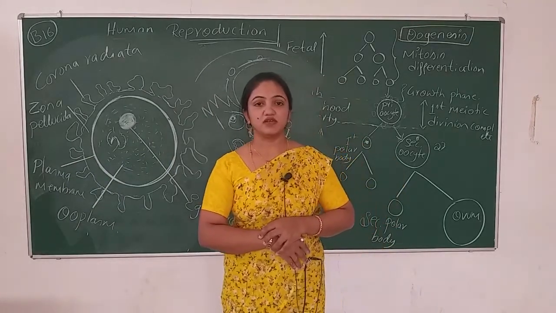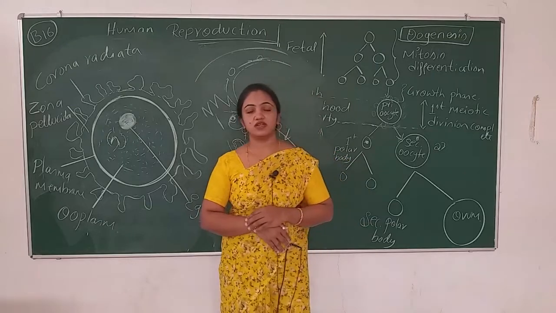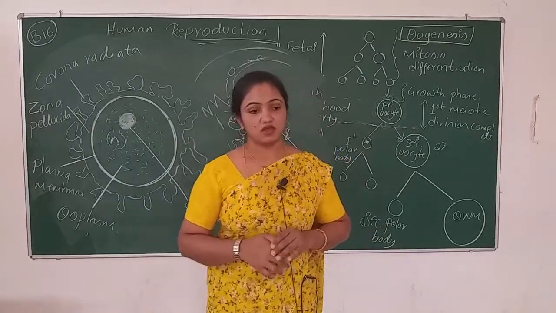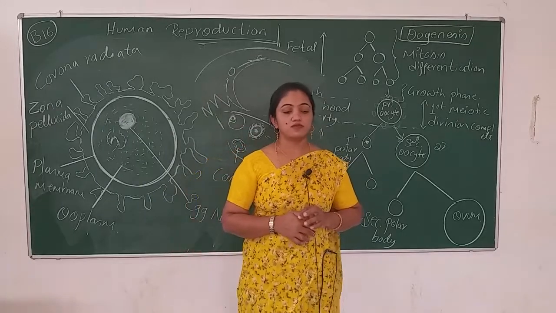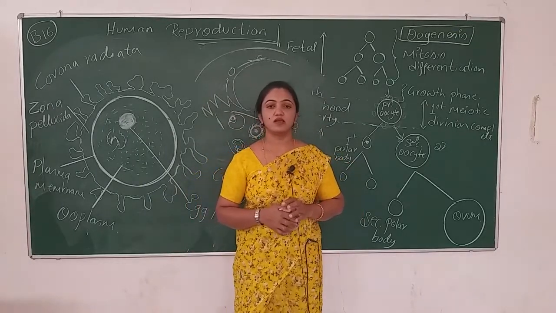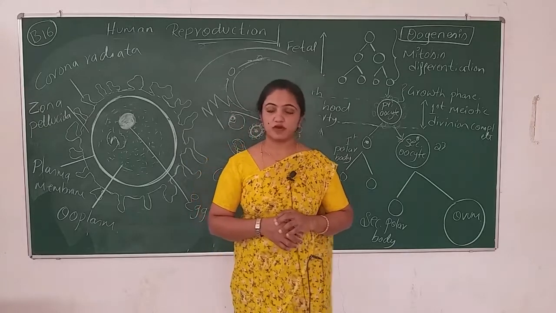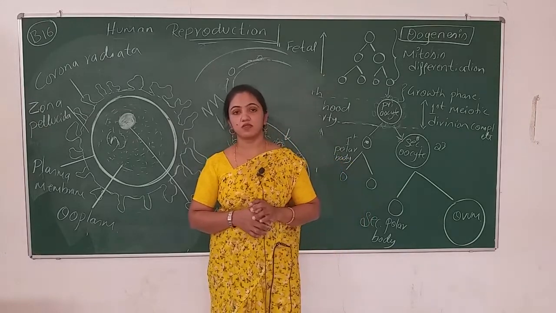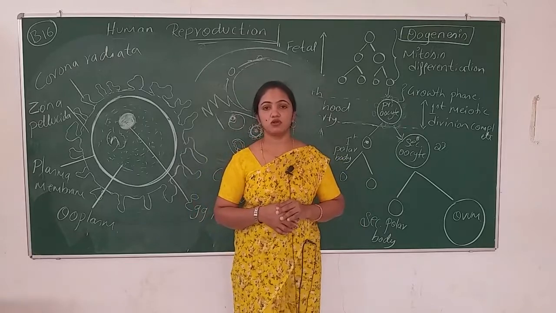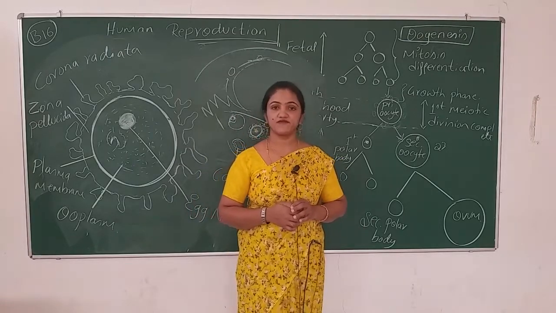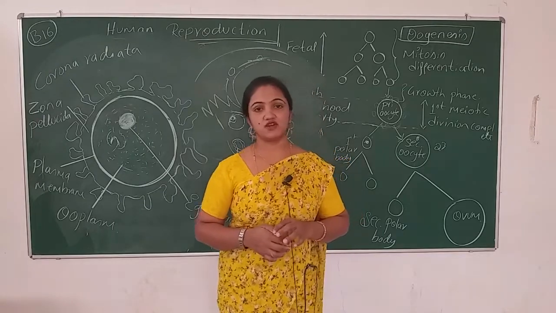Let me give some homework, some questions related to this concept. The first question: write a detailed account of spermatogenesis. Then describe oogenesis in your own words.